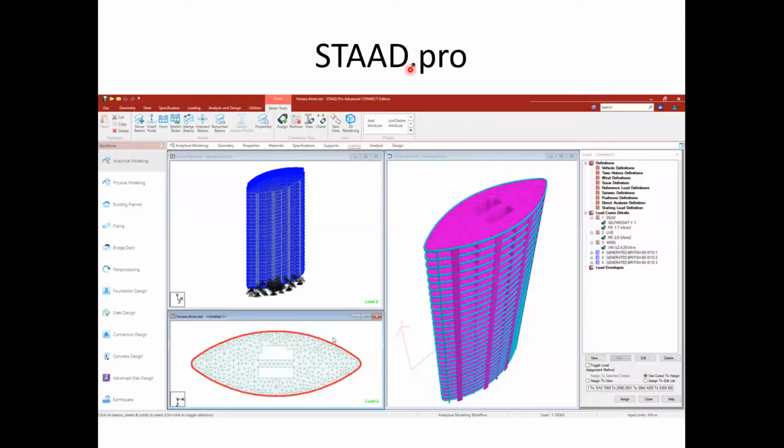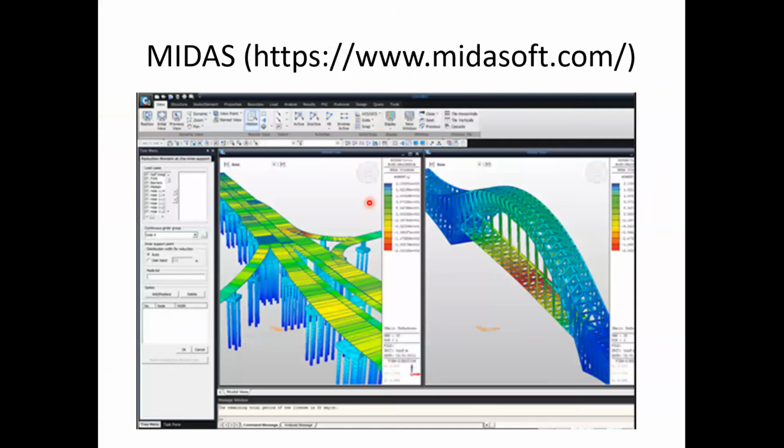Okay, then next is the Midas. So Midas is a recently come up software. It's a very useful software. It is on the same grounds as far as STAAD is concerned, but nowadays this software is also used by many of the structural designing firms. So it has also got many modules like Midas Gen, Midas Civil, Midas FEA. So many modules are there, and every module is basically used for a specific purpose.